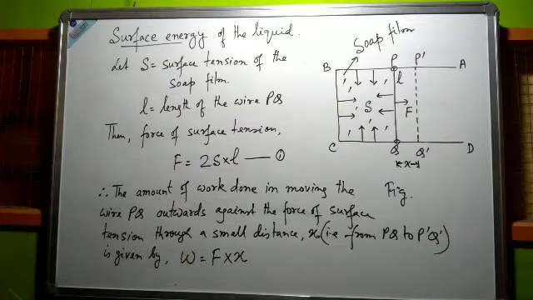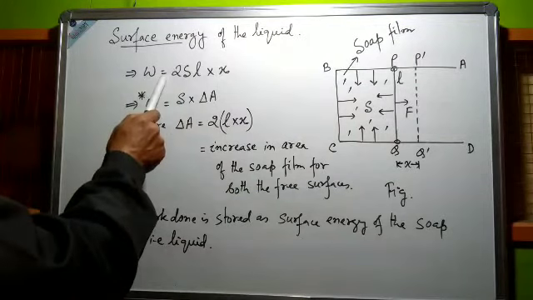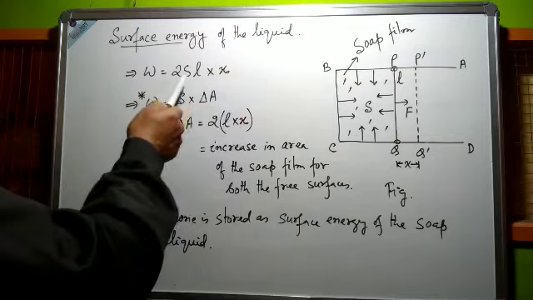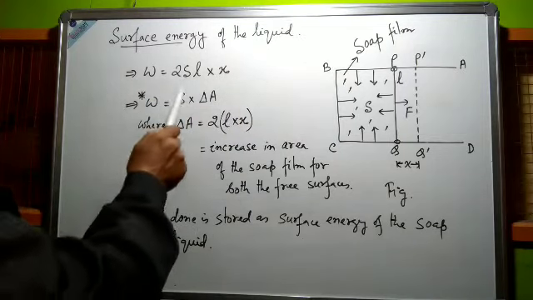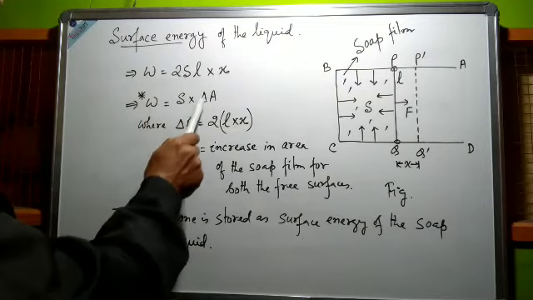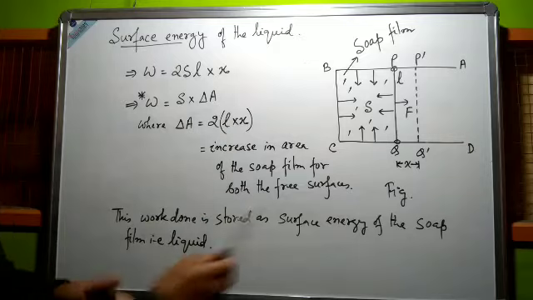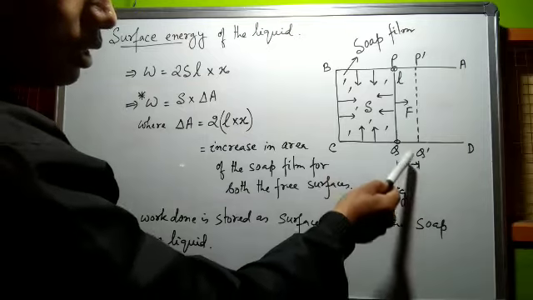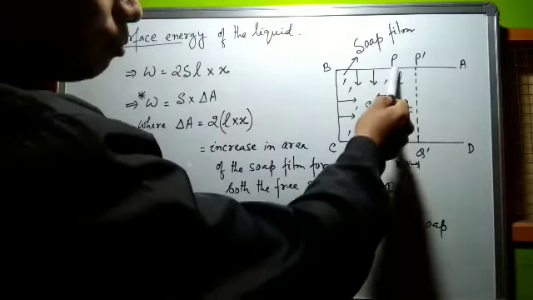Using equation number 1, work done W equal to 2SL into x. We may write this as S into delta A, where delta A equal to twice L into x. See the figure: here L represents the length of the wire PQ, and x is QQ dash, that is, the breadth of this rectangle.